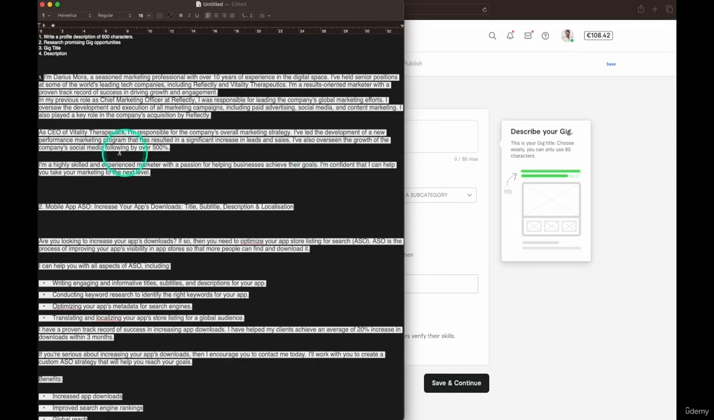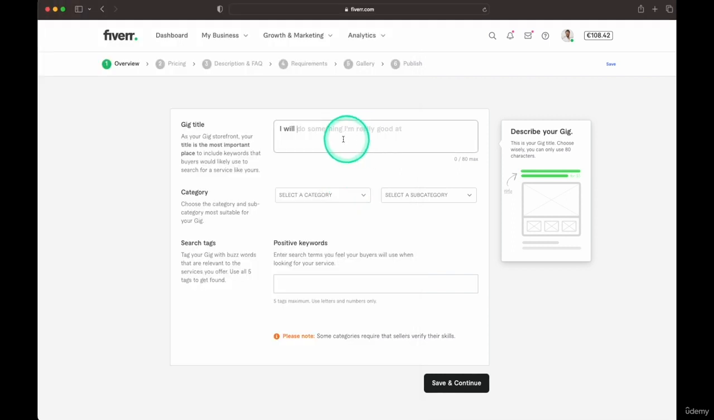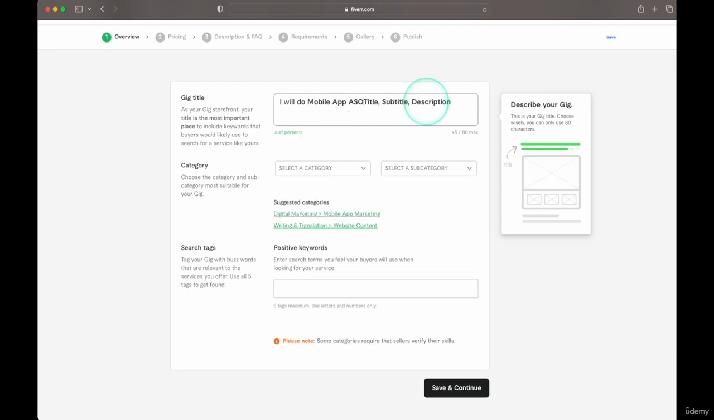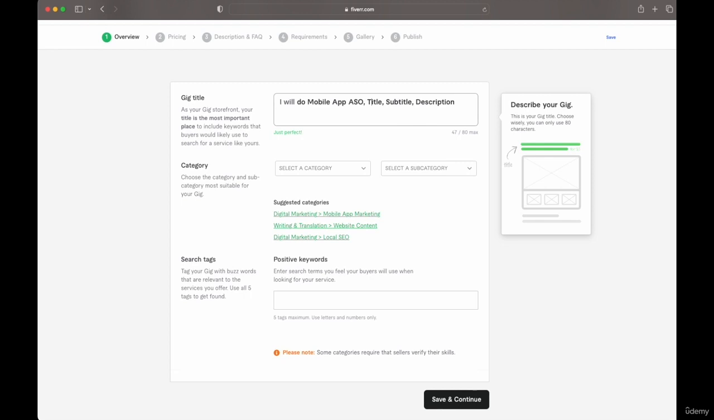All right, so we're in Fiverr, and I'm going to take my mobile app title, and I will do mobile app ASO. It is too long, and it's okay. Mobile app ASO, increase your app's downloads, title. So we'll just get rid of the last bit. We'll add that to the description. Shorter title, attract more buyers. Okay. Or we just go very, very short and I'll do mobile app ASO, comma, titles. We can't, okay. Nope, cannot. So I'll do mobile app ASO, title, subtitle, description.